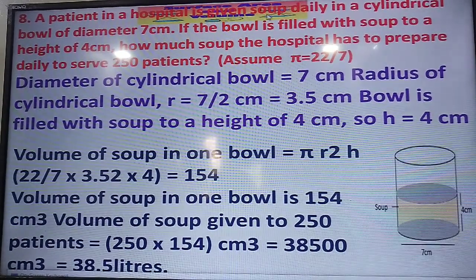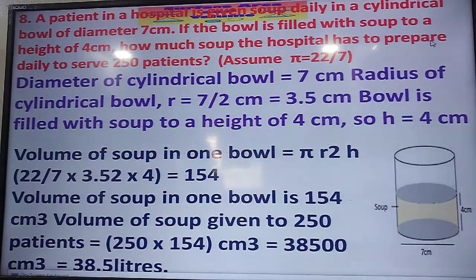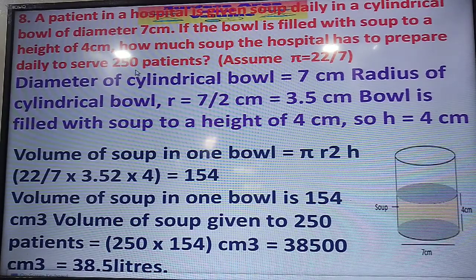This is problem number 8. A patient in hospital is given soup daily in a cylindrical bowl of diameter 7 cm. Diameter 7 cm means radius 3.5 cm. If the bowl is filled with soup to height 4 cm, how much soup does the hospital have to prepare for 250 patients?